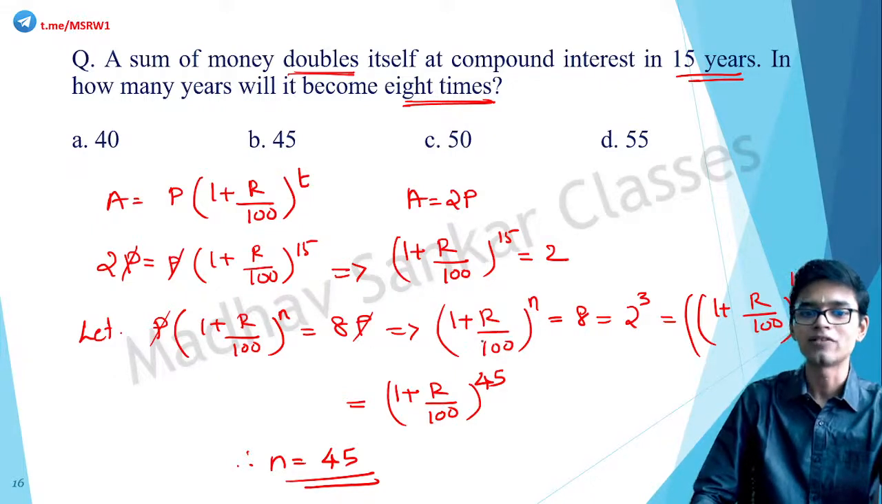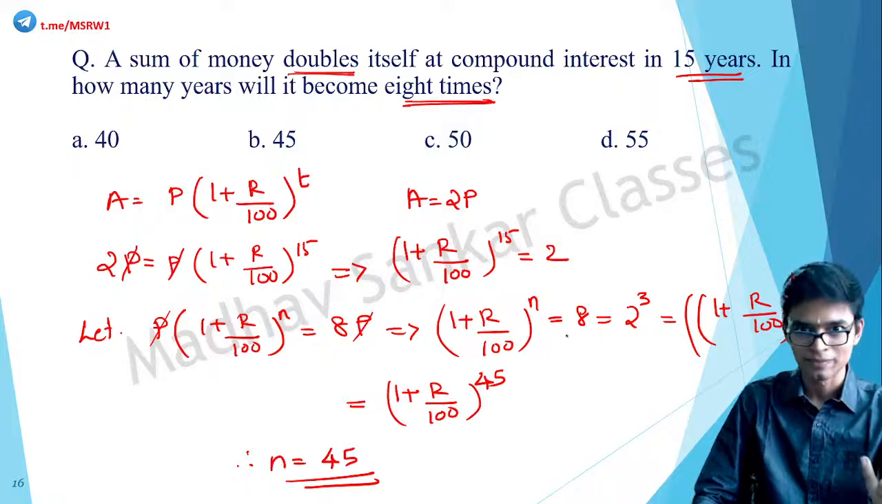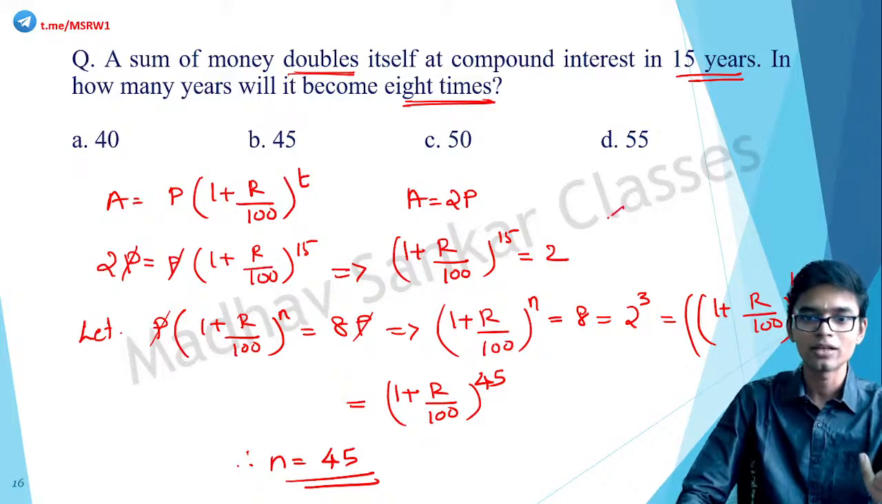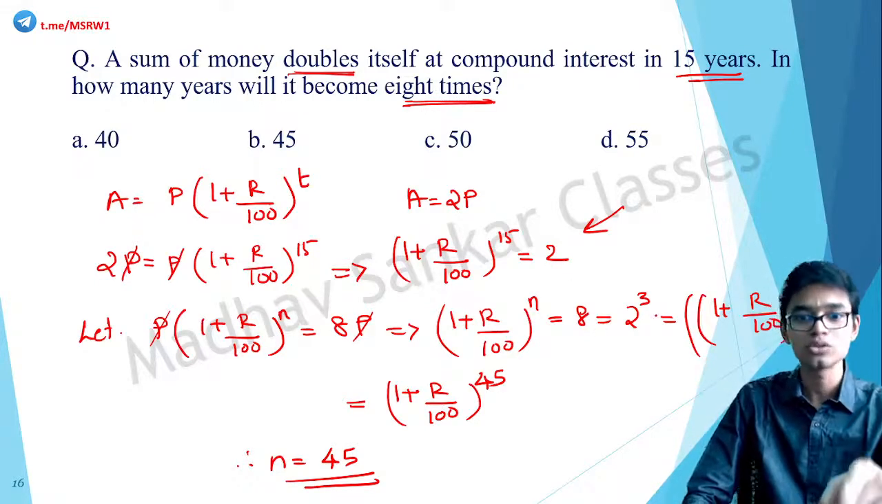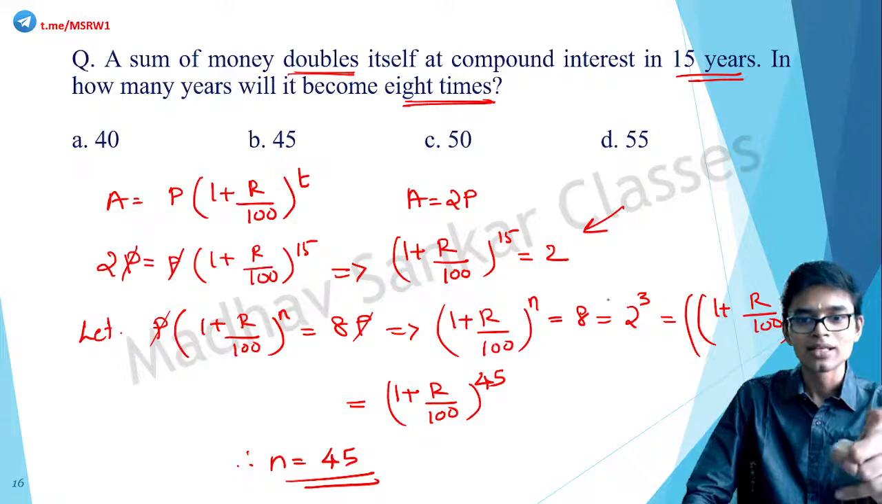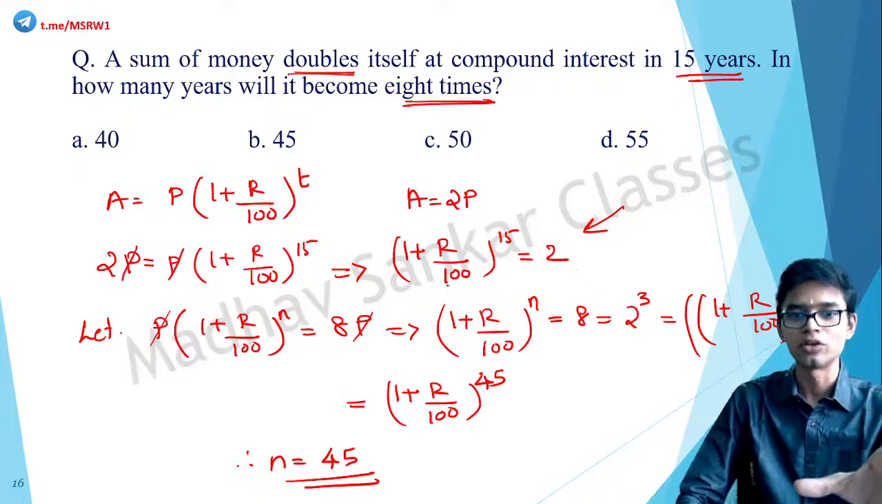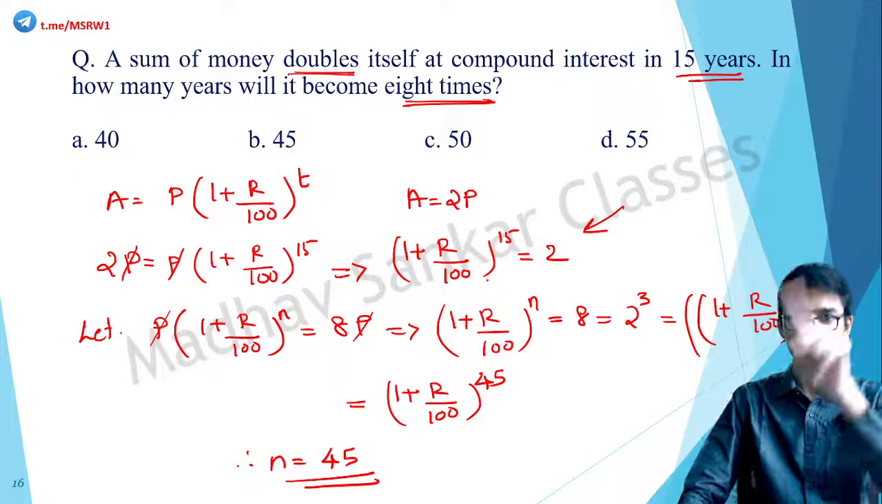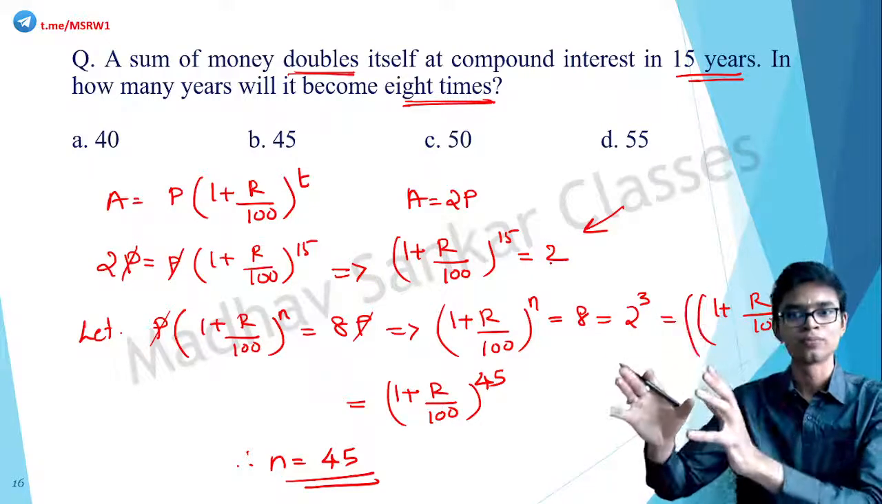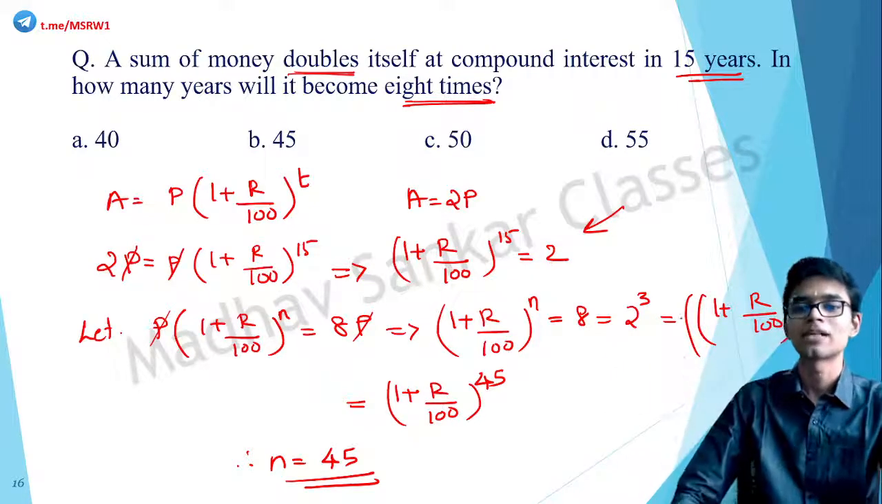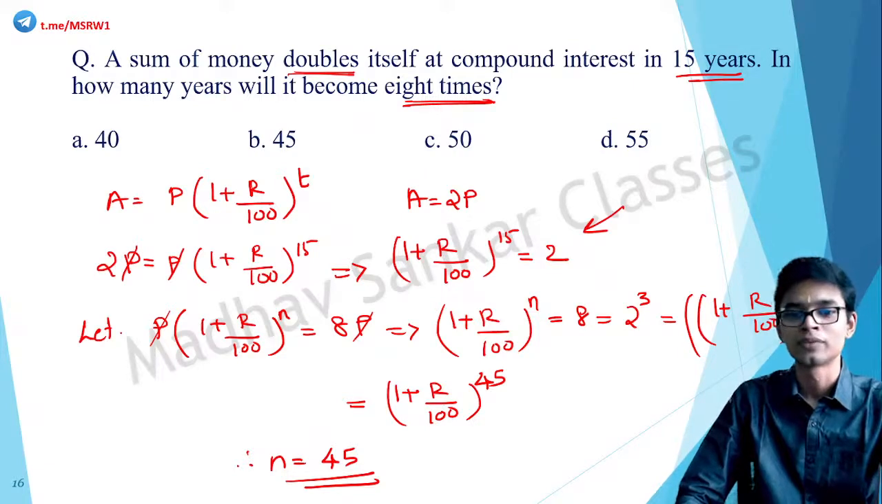Cancelling p, we will get (1 + r/100)^n = 8. But here we have already got (1 + r/100)^15 = 2. So we write 8 in terms of 2, that is 2 raised to 3. Substitute this value, (1 + r/100)^15 in place of 2, so we will get ((1 + r/100)^15)^3.